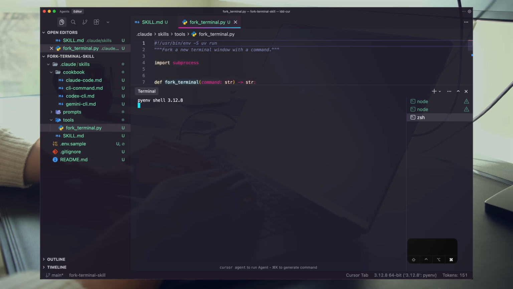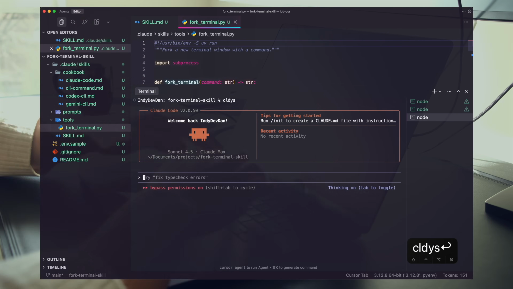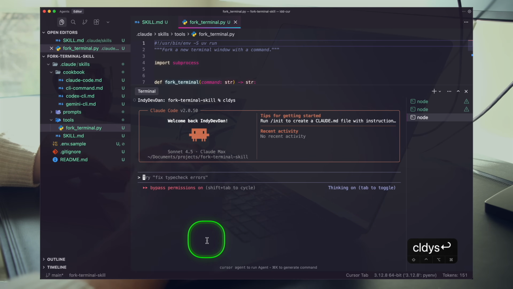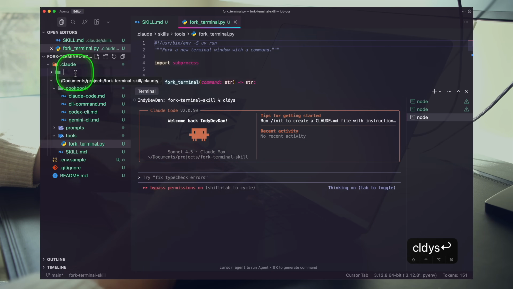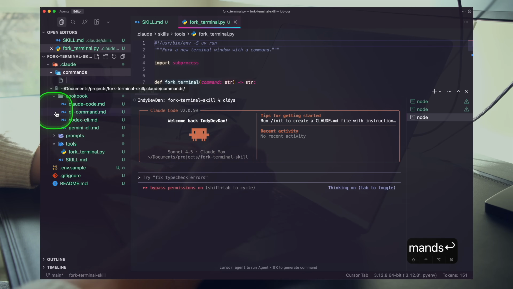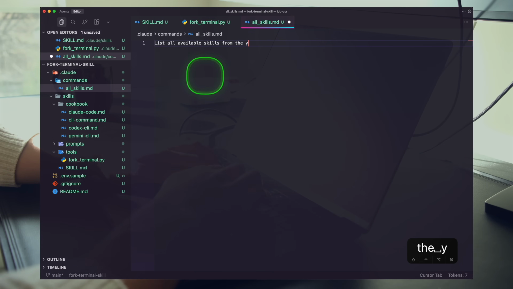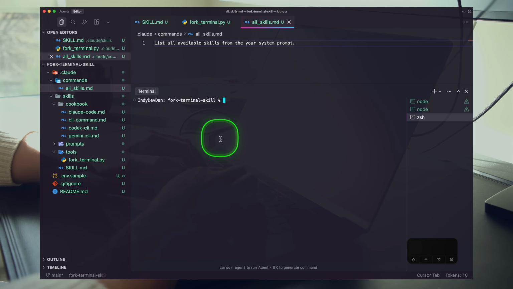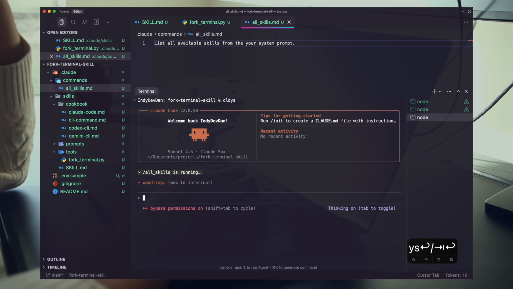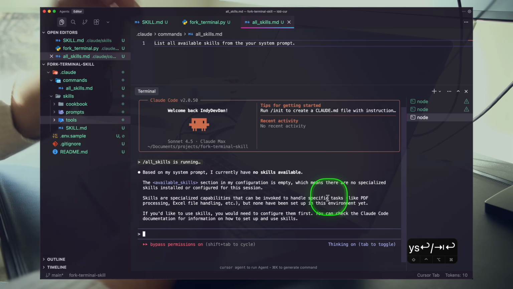So I'm going to spin up a new agent here, so that it is aware of this agent skill. We can always just see all available skills, right? In fact, we can throw this into a prompt if we wanted to. This is one of the foundational prompts that you can build out. We can write something like commands and just build out some simple reusable prompts to help us operate here. All skills. List all available skills from your system prompt. Okay, and we'll boot up a new agent and then we'll type all skills. And now we should see our skill come in here, and I have no available skills.